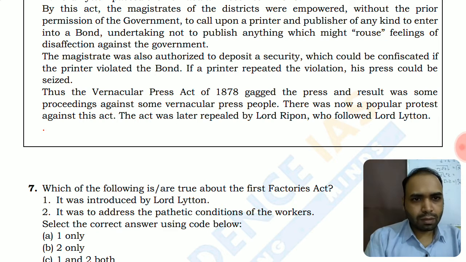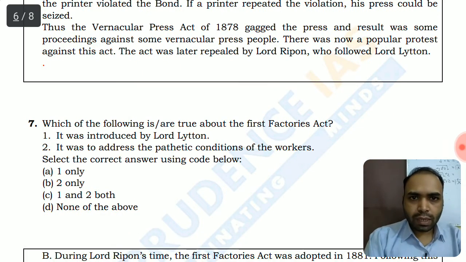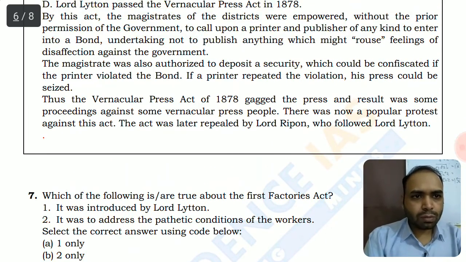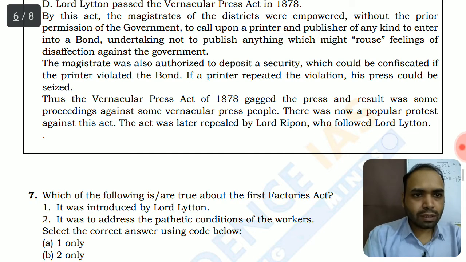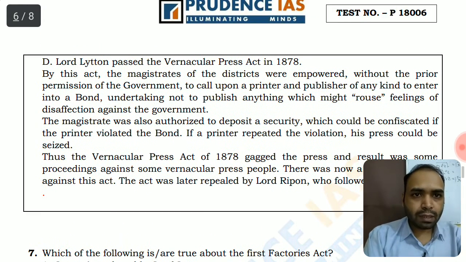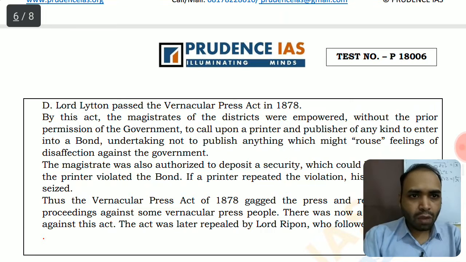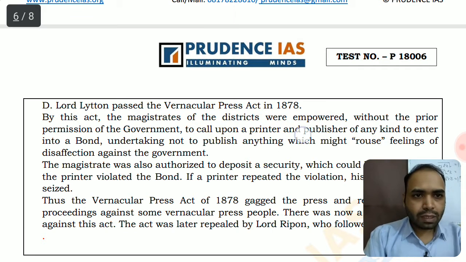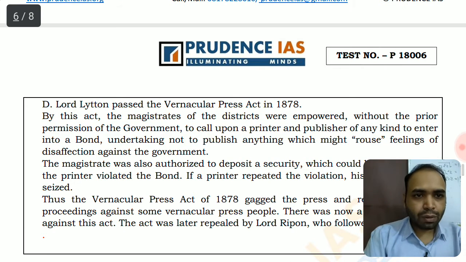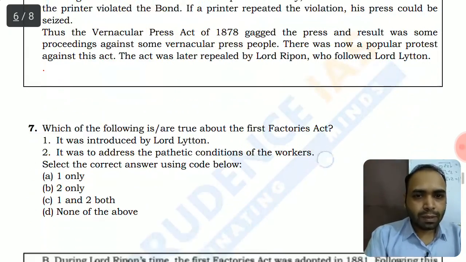The act was later repealed by Lord Ripon, who followed Lord Lytton. So this is the chronology. You should be aware of the chronology of these Governor Generals and what happened in their tenure. The Vernacular Press Act of 1878 came during the tenure of Lord Lytton, but it was abolished by Lord Ripon.